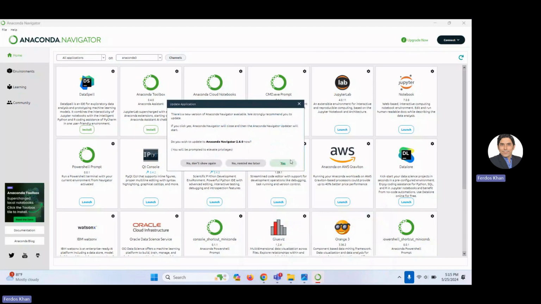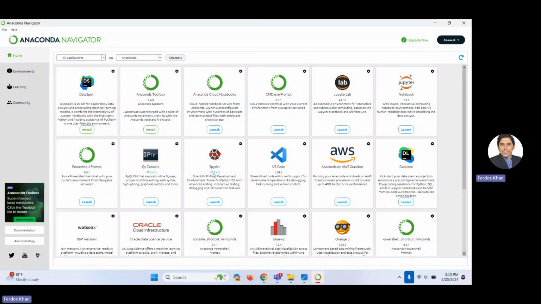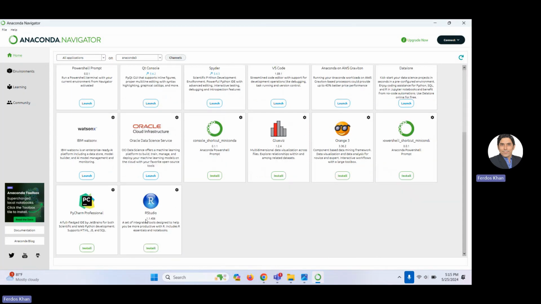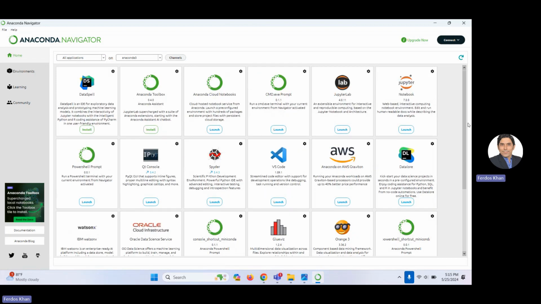So this is now Anaconda, and usually I'm using Spyder. You can see different options, even RStudio as well. So this is a flexible environment. Just launch.